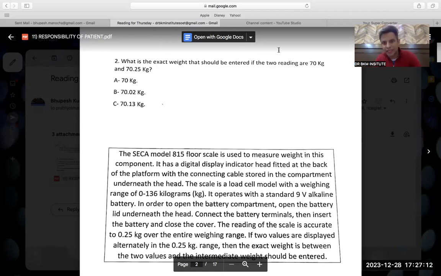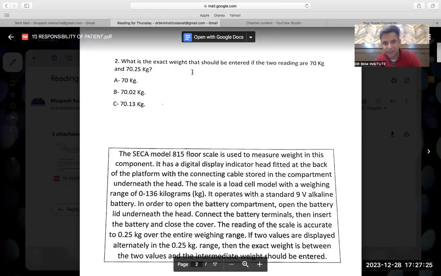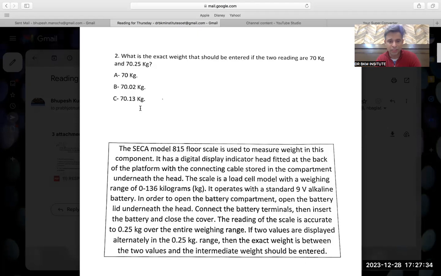In the same way, if the reading is 70 and the reading is 70.25, I will make it 70.125 or 70.13. If you don't understand this, you can divide 25 by 2. 25 divided by 2 would be around 13. So 70.13. Again, not a complicated question at all.